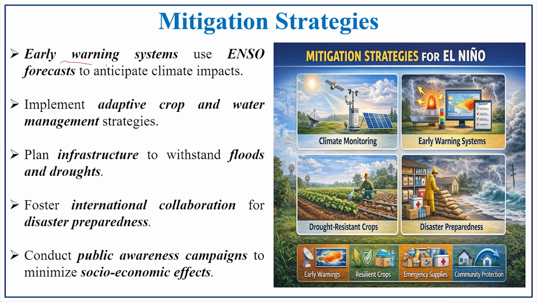The early warning of ENSO forecast will help to anticipate the climate impacts. Adaptive crops and water management strategies can be adopted with the help of forecasting. Planning infrastructure that withstands the flood and drought conditions of that particular region is also needed. International collaboration for disaster preparedness will support the region in coming up with better ideas. The conduct of public awareness campaigns will support and enhance the socio-economic effects.